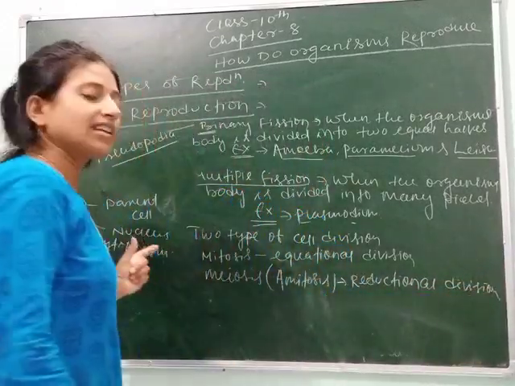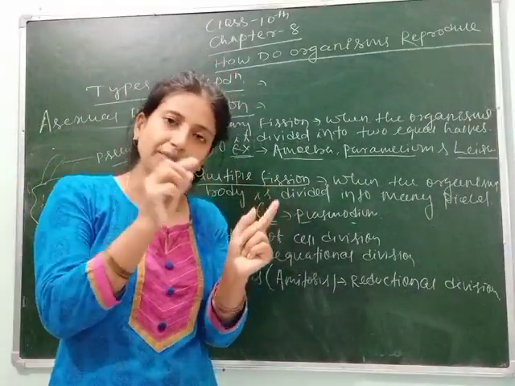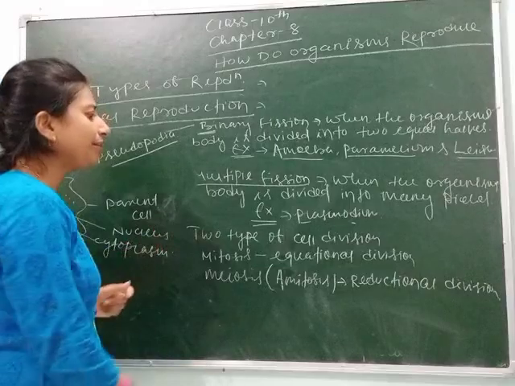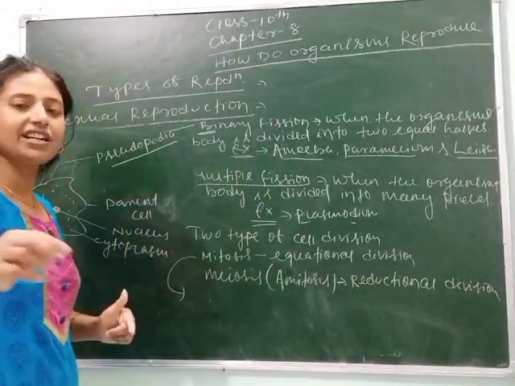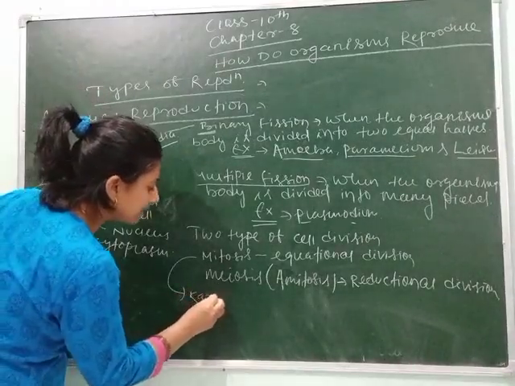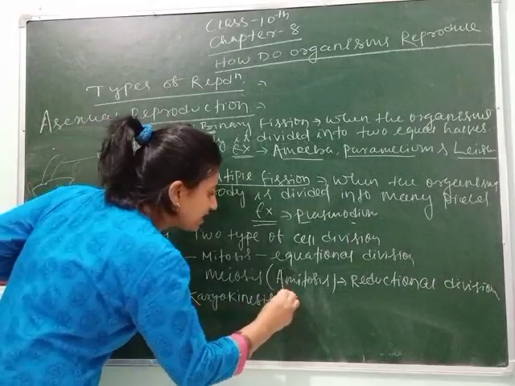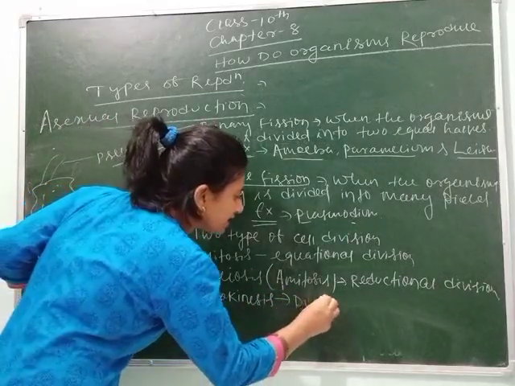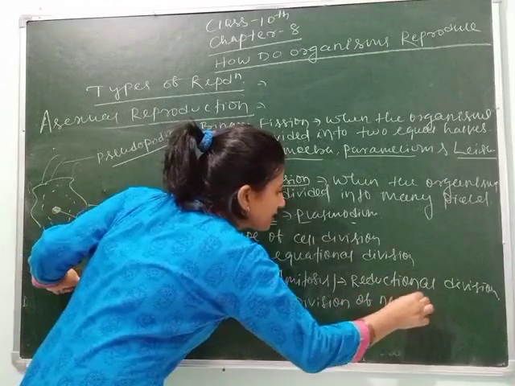In the case of amoeba, its body is divided into two equal halves, so mitosis occurs. During mitotic cell division, two events occur inside the body. First, karyokinesis, which means division of the nucleus.